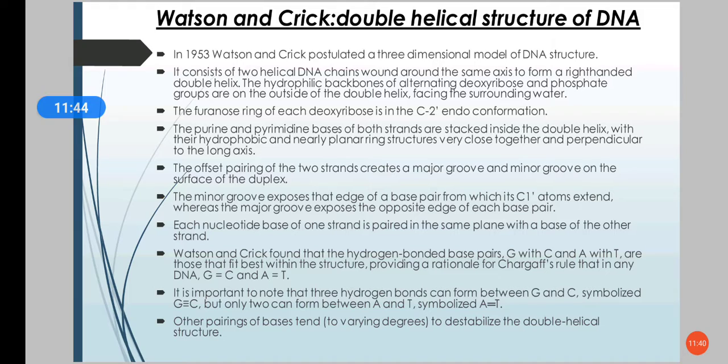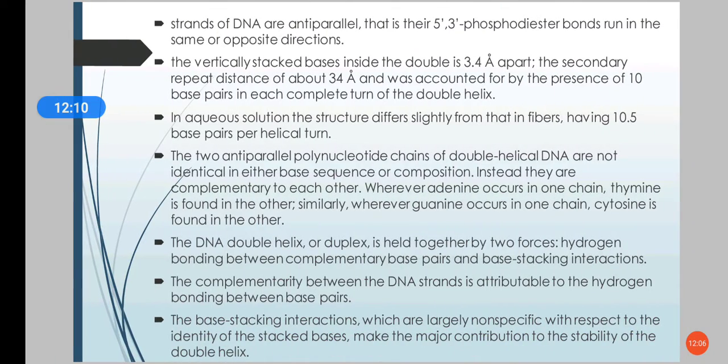The offset pairing of these two strands creates a major groove and a minor groove in the structure. The minor groove exposes the edge of a base pair from which its C1 atoms extend, and the major groove exposes the opposite edge of each base pair. I'll show the figure later.